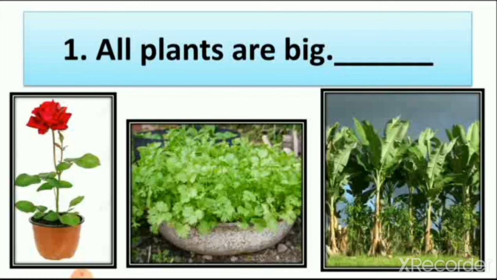Can you see that all plants are the same? Are all three the same? No. So it is false. It is a wrong sentence that all plants are big, because some plants are small and some plants are big. That's why the sentence is wrong. So here we write false.